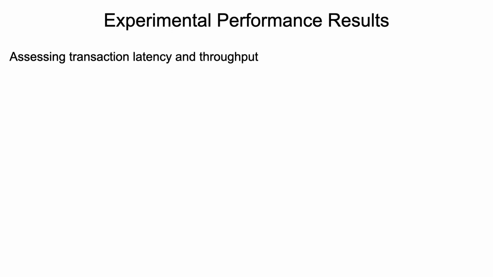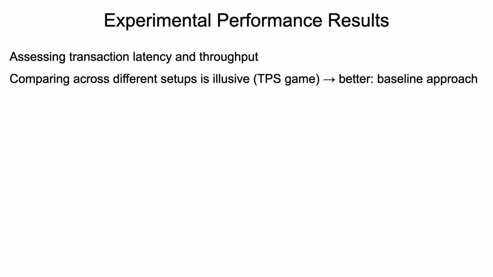We ran simulations in order to assess the transaction latency and throughput behavior of our protocol. And actually our initial goal was to compare it to all other sorts of scalability solutions out there. But then we saw that almost everybody uses a different setup and then tries to compare their solution by means of transactions per second, for example.